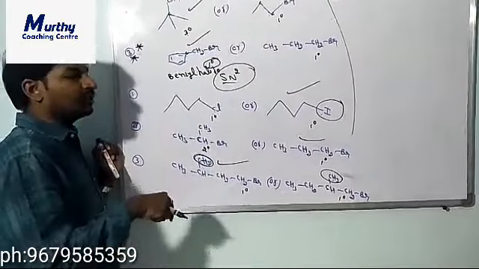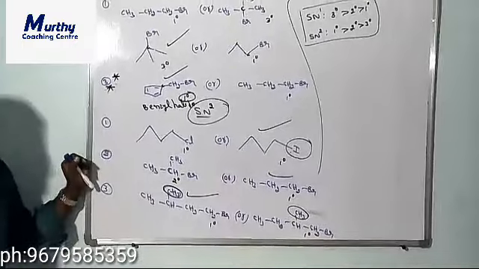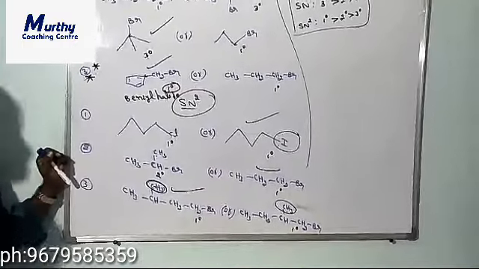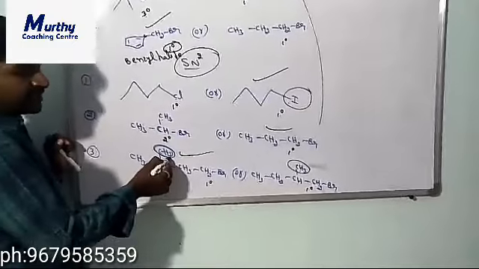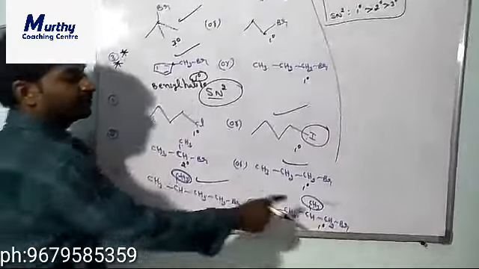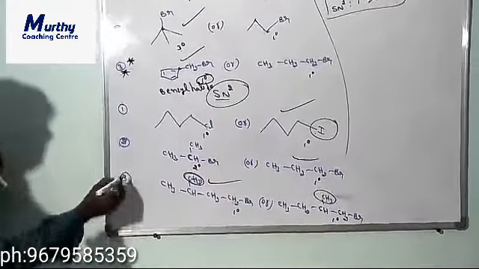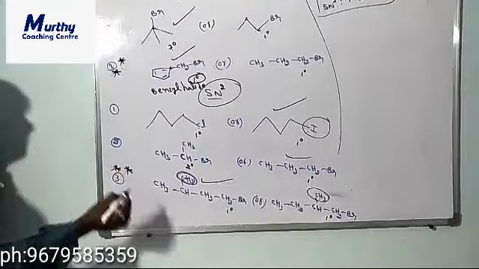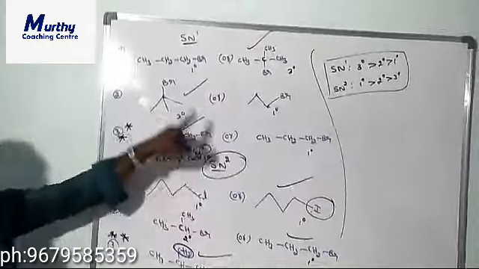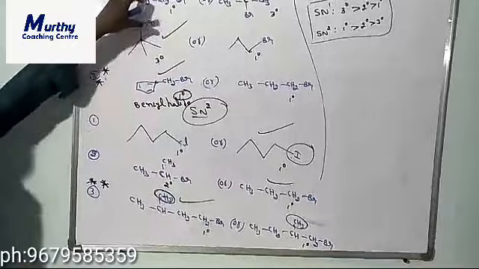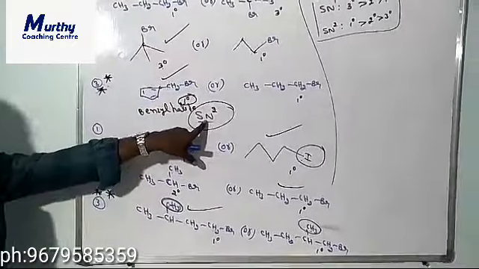In an SN2 reaction, the steric effect is opposite to the reactivity order; SN2 reactivity is inversely proportional to the steric effect. This one will experience less steric effect, that's why it is more reactive. This one will experience more steric effect, that's why it is less reactive. So this is also important for the SN2 reaction. This is the reactivity order towards SN1 and SN2 reactions. These three questions are on reactivity order towards SN1, and these three questions are on reactivity order towards SN2.